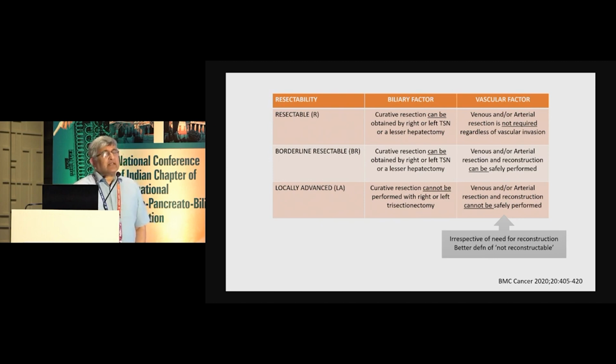The second is that they have not clearly defined what is not reconstructible, and I think that is something that can be better described. And thirdly, in their table, they don't include lymph nodes, which is the most important prognostic feature in hilar cholangiocarcinoma.